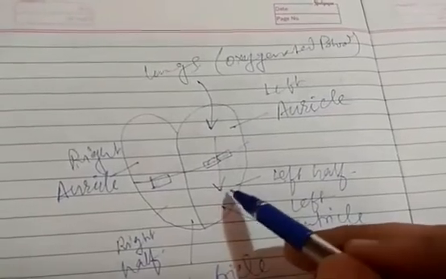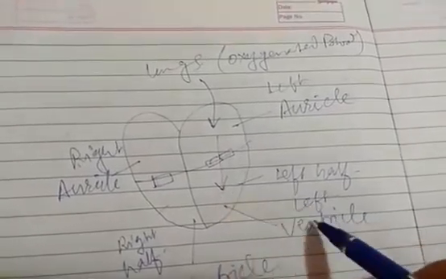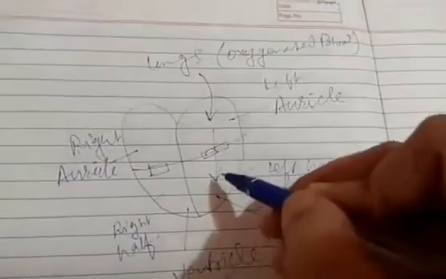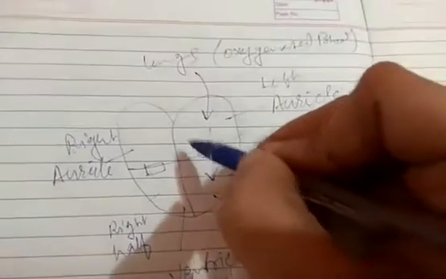Okay, and thereafter the ventricles get squeezed. We know the heart is always in a sort of rhythm, in a sort of beating. So whenever the ventricles get contracted, the blood moves out of the aorta.